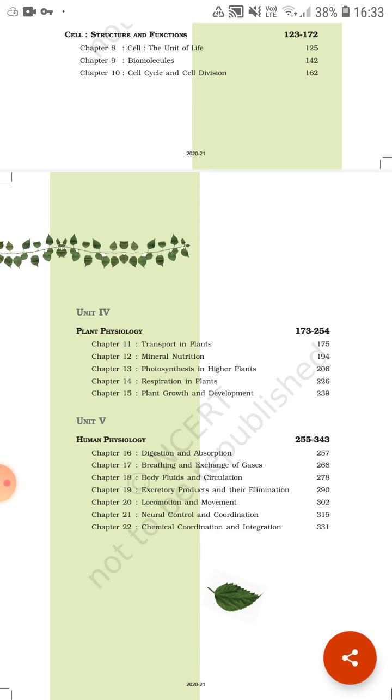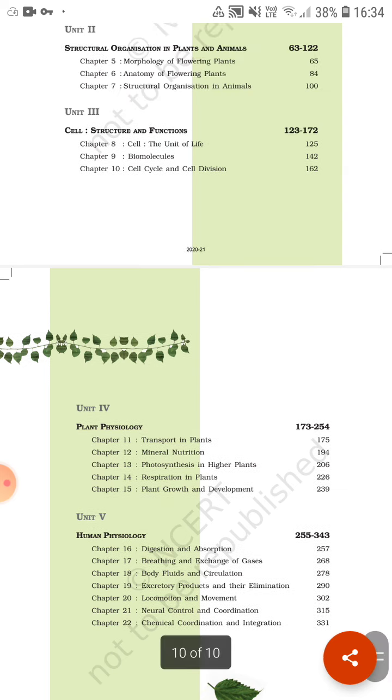And the last one, the most important chapter, that is 22, will cover chemical coordination and integration, how the different chemicals produced within the body cause changes in various situations or at various age levels within the individual, that is due to the secretion of hormones with the help of different glandular tissues. This is all about the introduction to the syllabus.